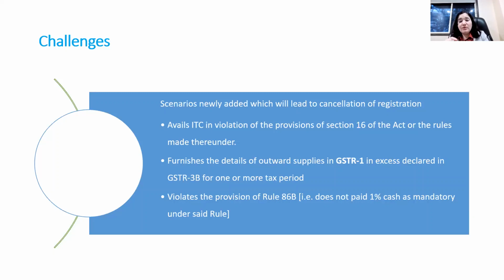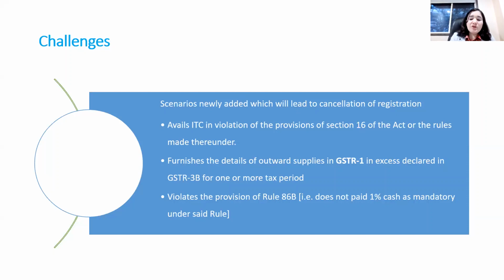The drafting of the rule is so vague that genuine differences, such as those because of credit notes, could get covered, because they're just saying that cancellation can proceed if the outward supply declared in GSTR 1 is in excess of what is paid in GSTR 3B.